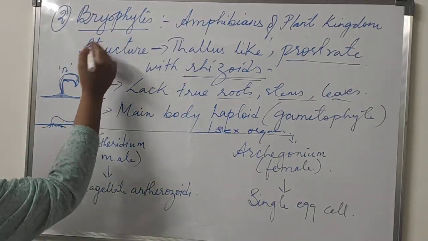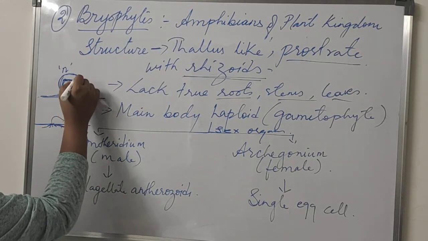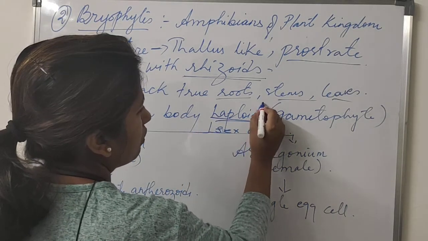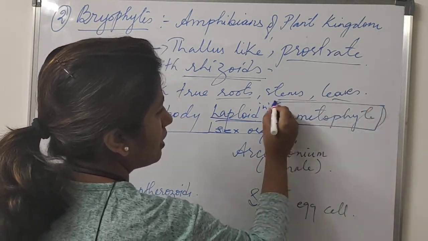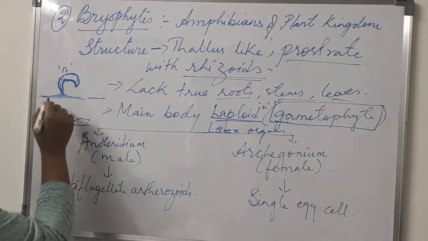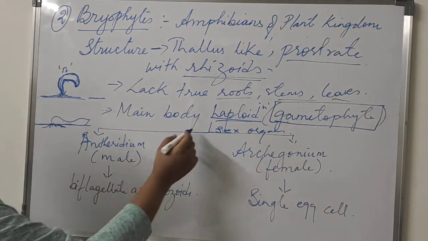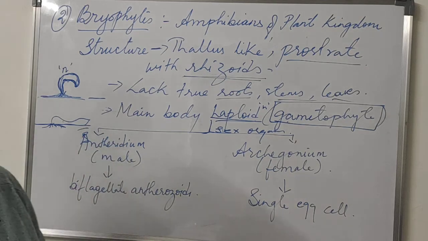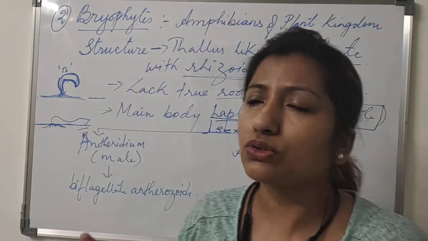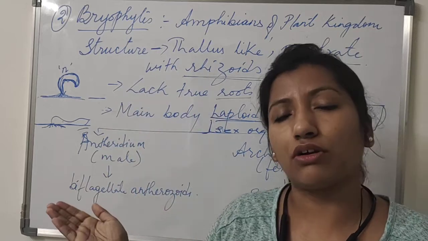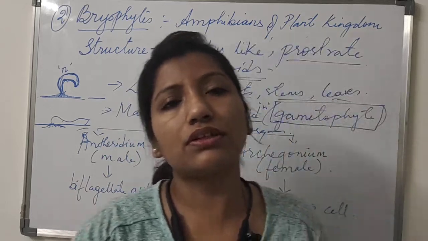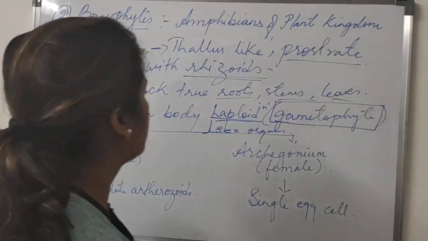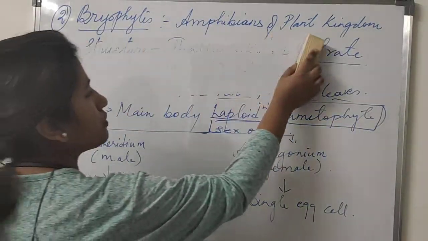So in bryophytes, the main body is haploid, having only one set of chromosomes. That's why the main body is known as the gametophyte. And this main body has sex organs. While you go through this portion on bryophytes, please refer to the diagrams given in figure 3.2.